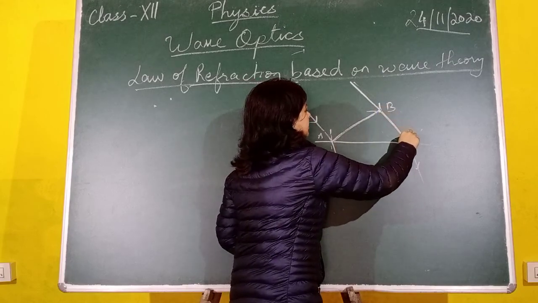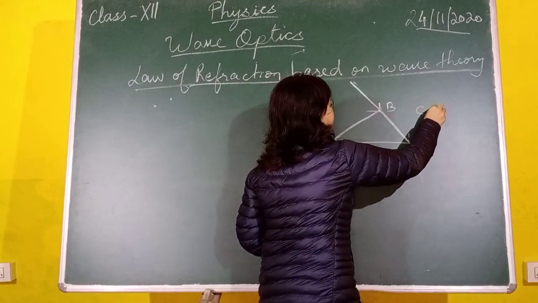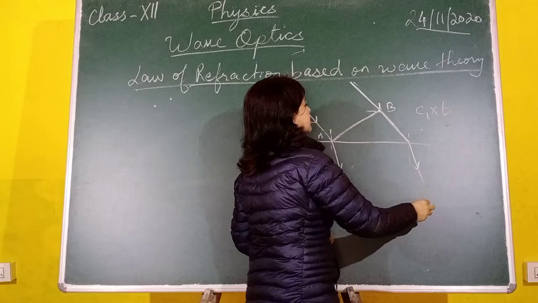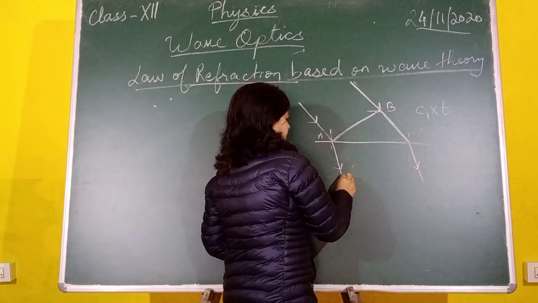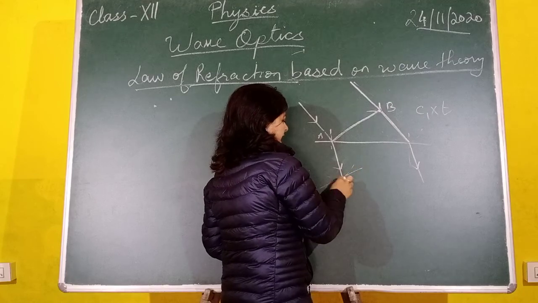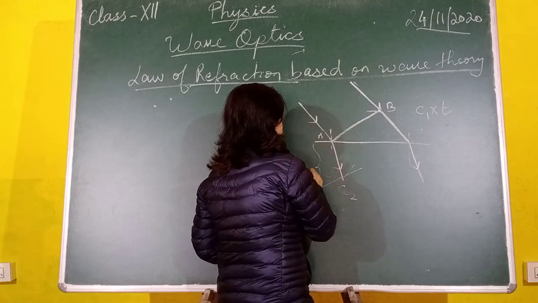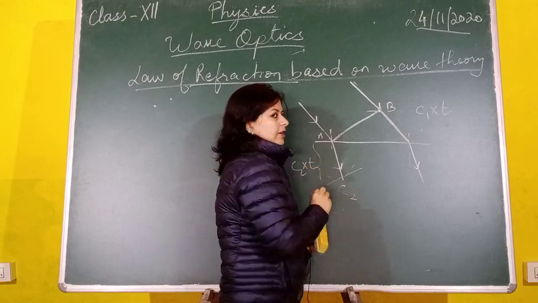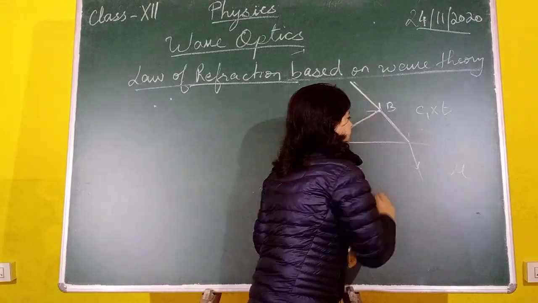Here the distance will be C1 into T, where C1 is the velocity of light in the first medium. And here the radius of the arc that you have drawn will be C2 into T, where C2 is the velocity of light in the second medium, which has a refractive index equal to mu.